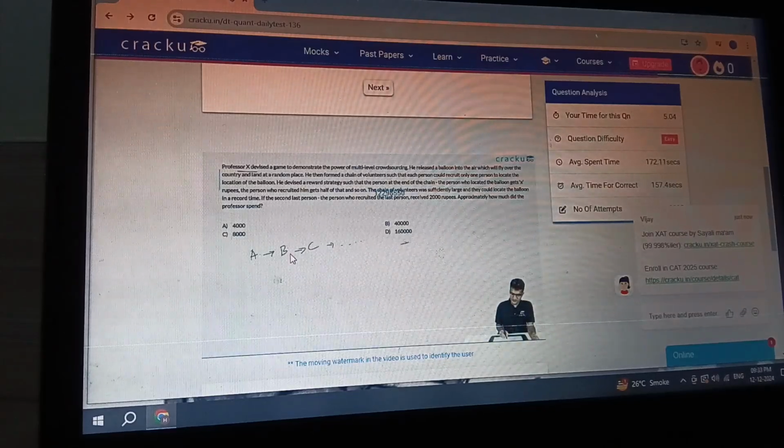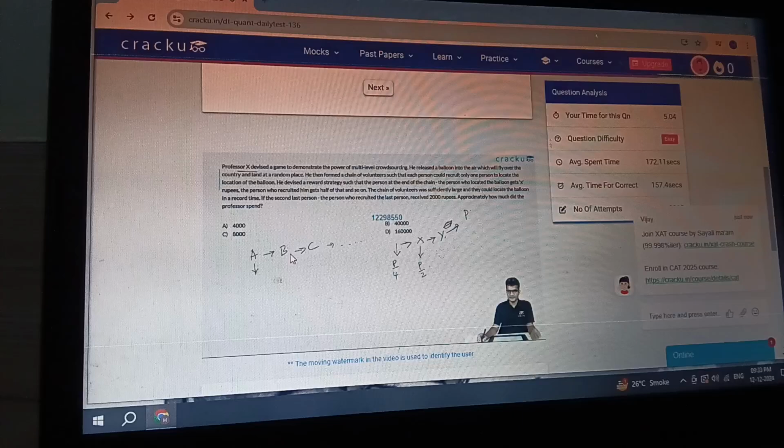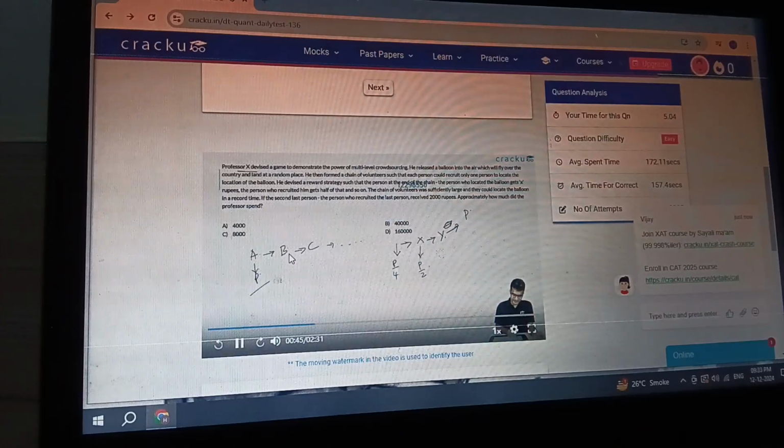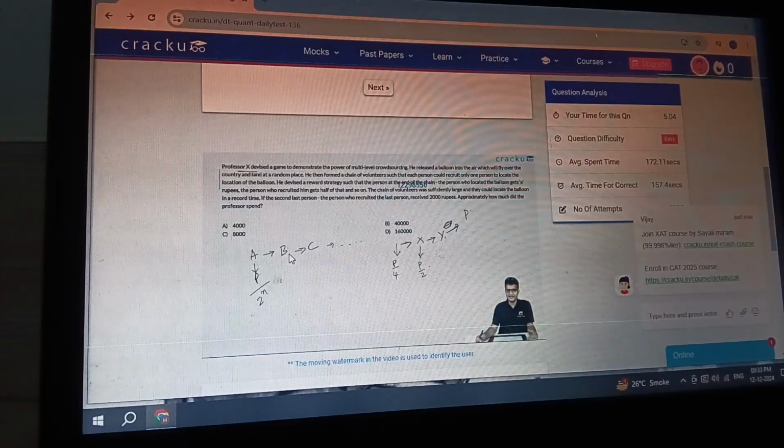And after a lot of time, there will be some guy say X, and finally there will be Y who will actually find the balloon. And if this guy Y receives money, say P, the amount of money that is received by X is P by 2. And the amount of money that is received by the guy who hired X is P by 4. And this continues. So even A is going to receive some money, which will be very small. It will be P divided by 2 to the power n, where n is a very large number.